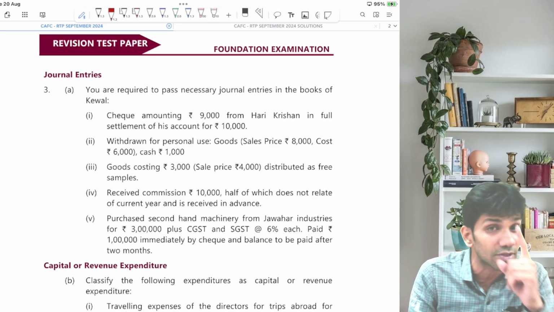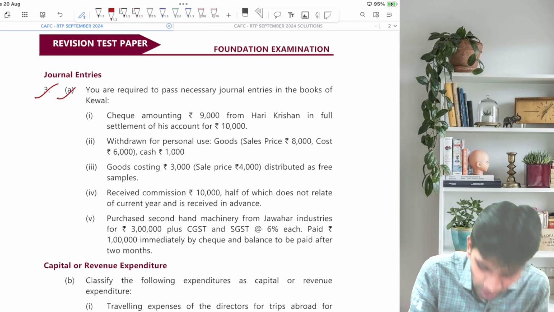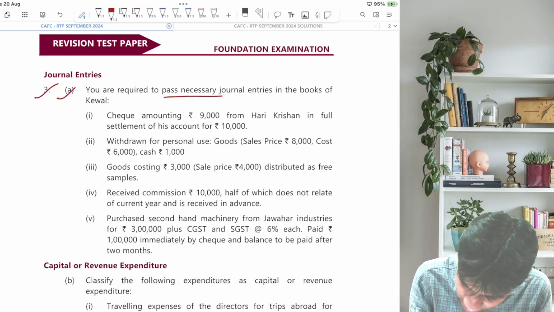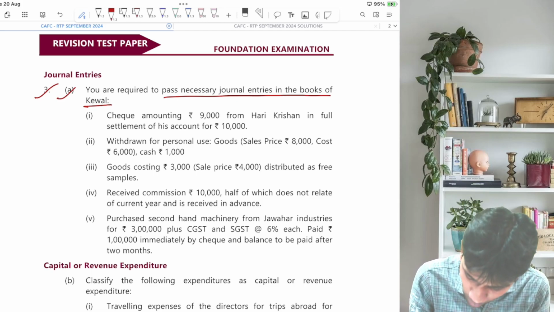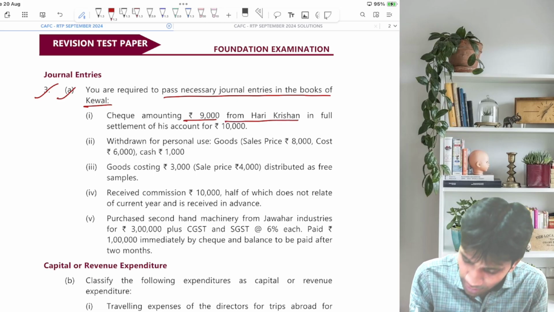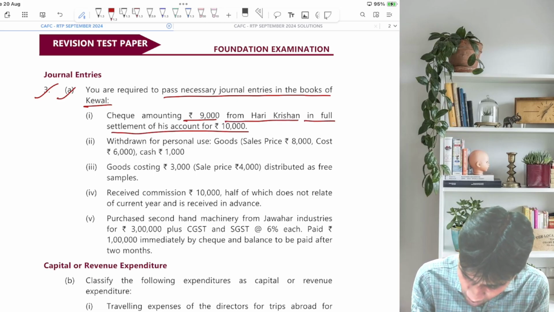Let's start with question number 3A, that is journal entries. You are required to pass necessary journal entries in the books of Keval. Okay, so let's pass journal entries. Check amounting to 9,000 from Hari Krishan in full settlement of his account of 10,000.